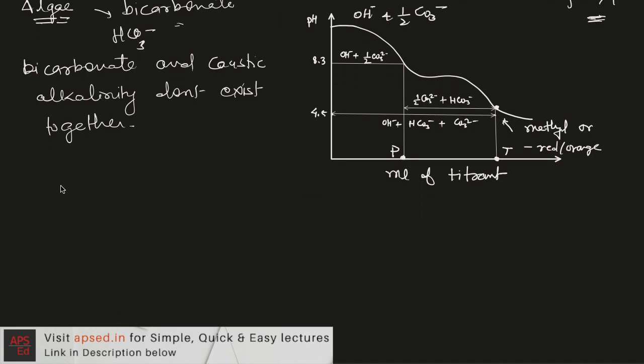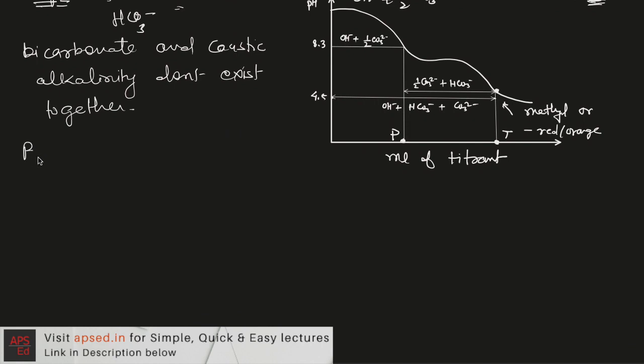So what are the problems associated with alkalinity? If the alkalinity is high in the water, then it is not as such harmful for health, but it makes water bitter, so it affects the taste of water.